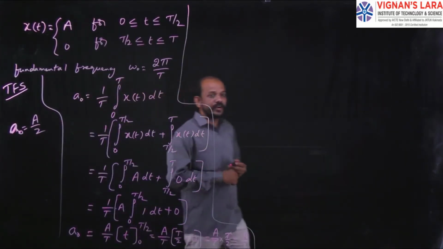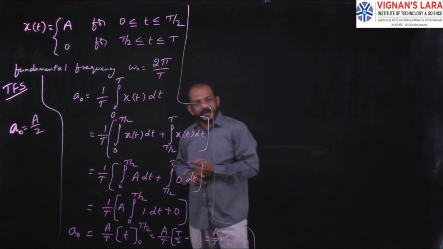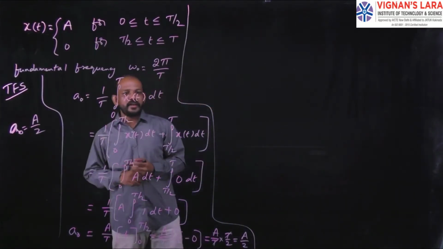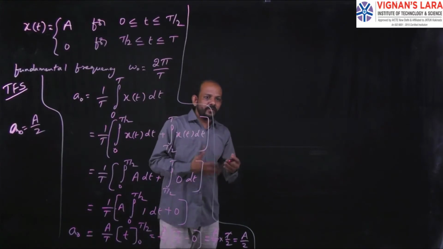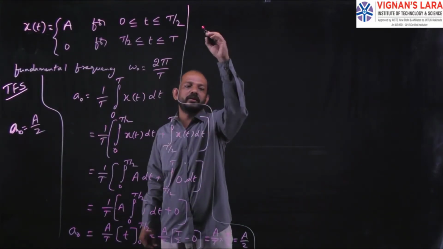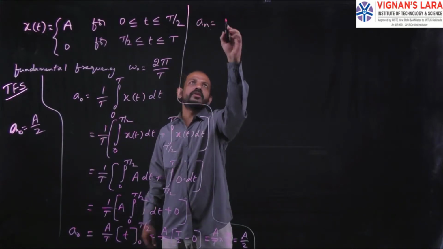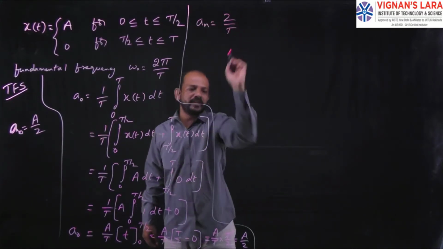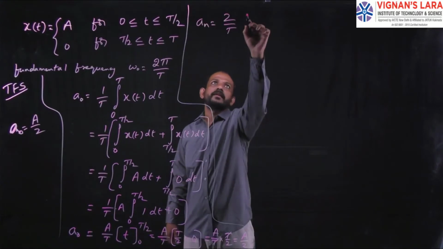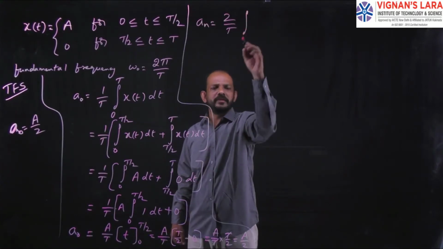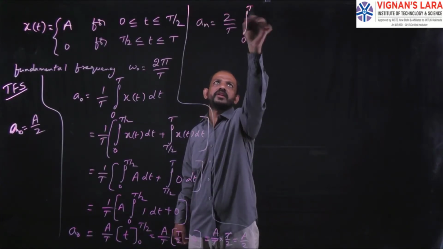Next I had to find the value of an, and for that I need the formula of an. We all know the formula: an equals 2 by T times the integral with limits 0 to T for this waveform.